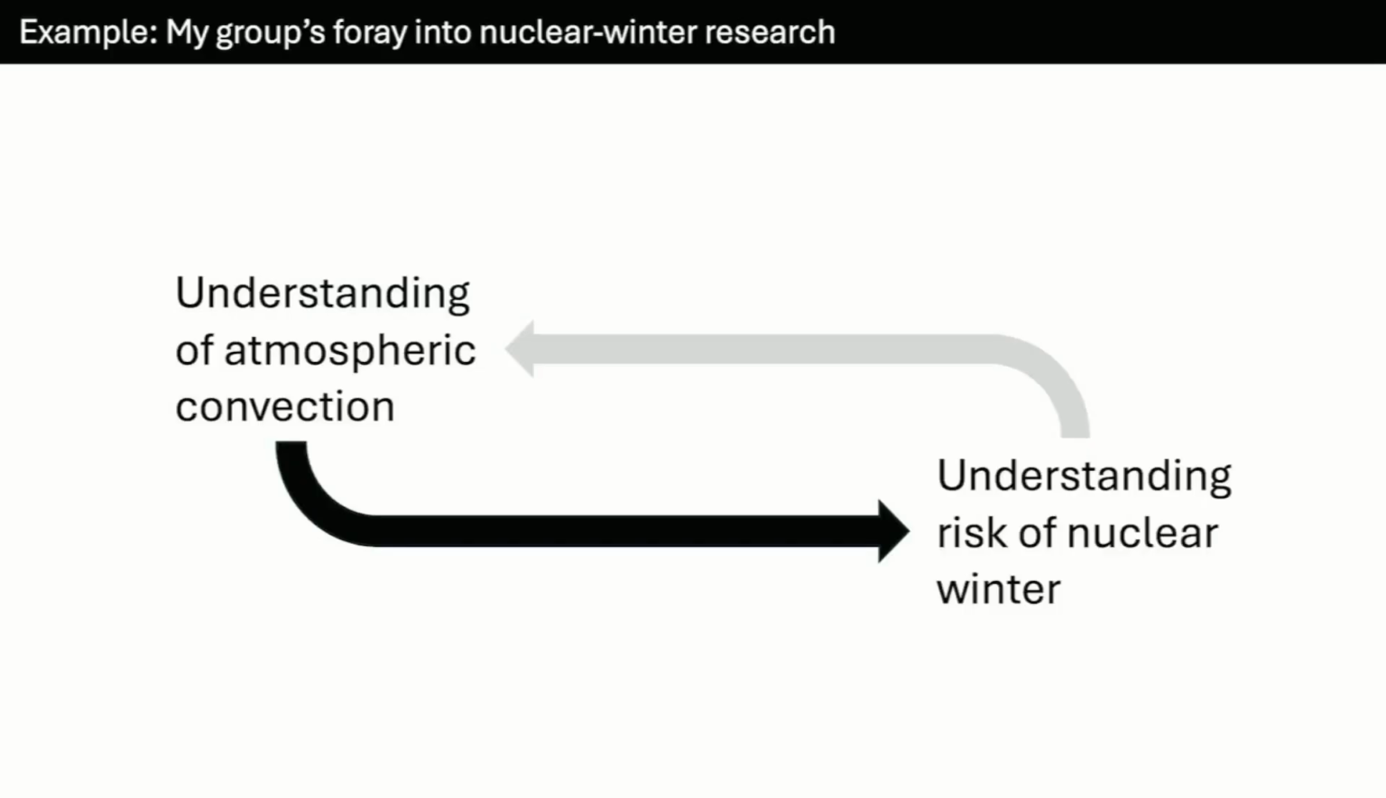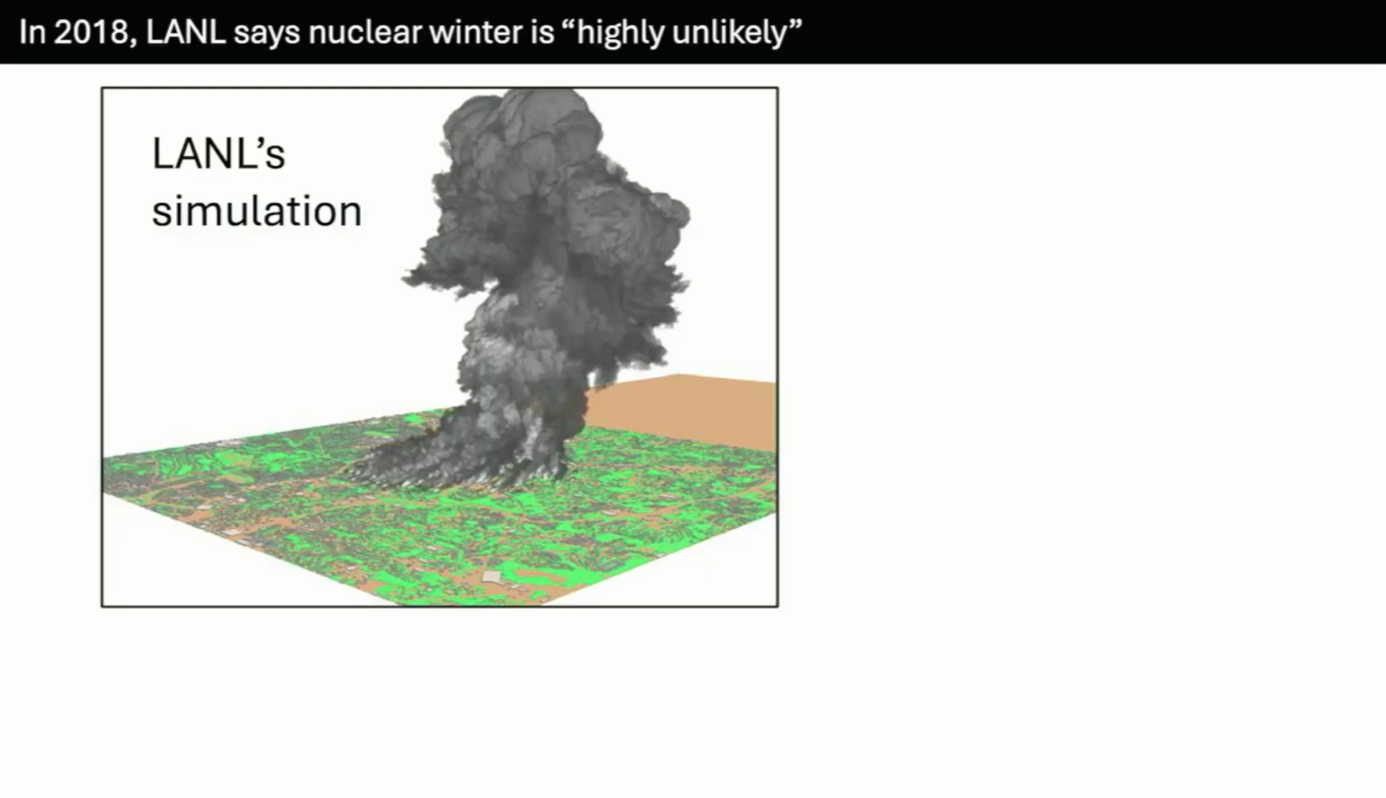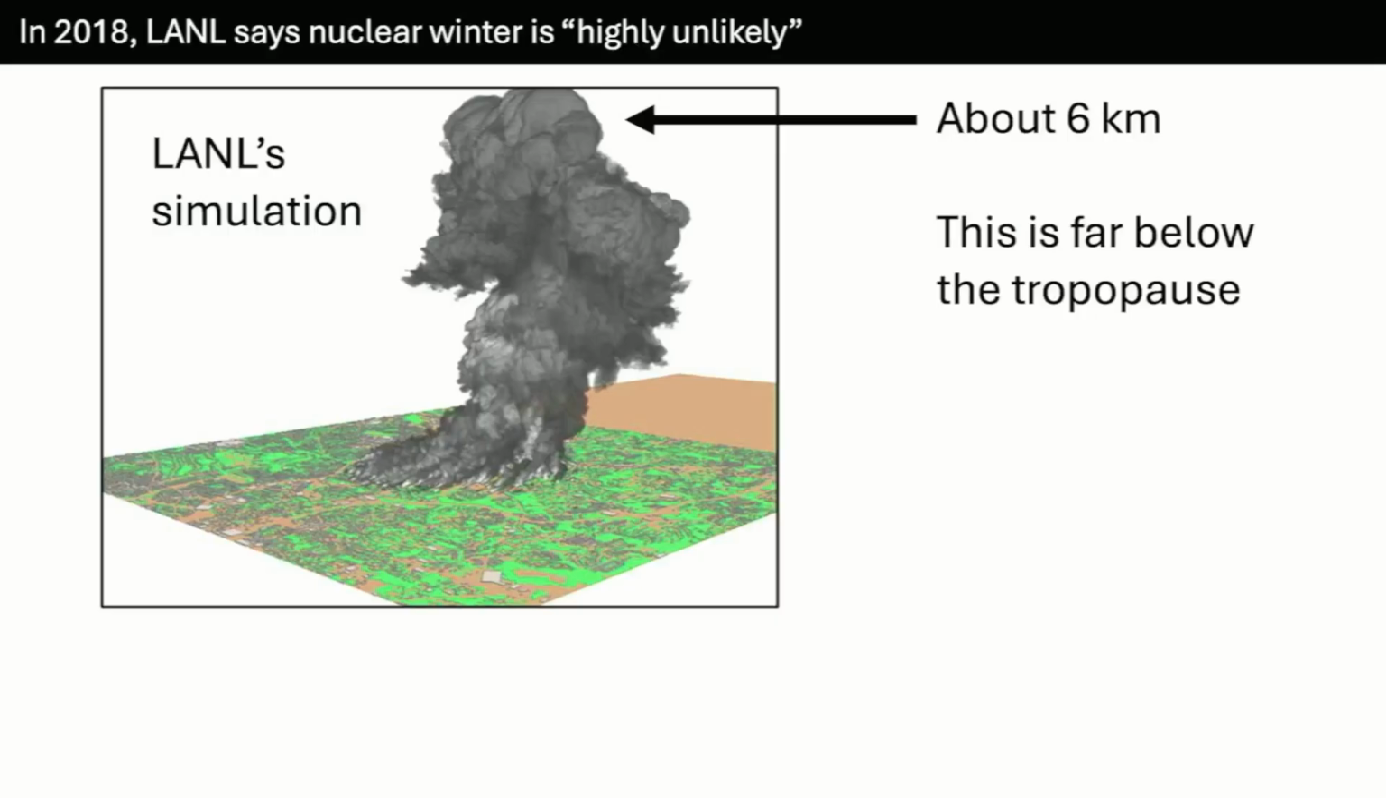First, I'm going to explain to you how we've used our understanding of atmospheric convection to improve our assessment of the risk. So this story begins in 2018, where Los Alamos National Lab published a study that said that nuclear winter is highly unlikely. So they ran a simulation, pictured here, of a large urban area on fire and tracked what happened to the soot in the convective plume. And that plume only got up to about 6 kilometers, which is far below the tropopause, which then allows that soot to be rained out on the time scale of weeks, rather than retaining itself in the stratosphere for years.